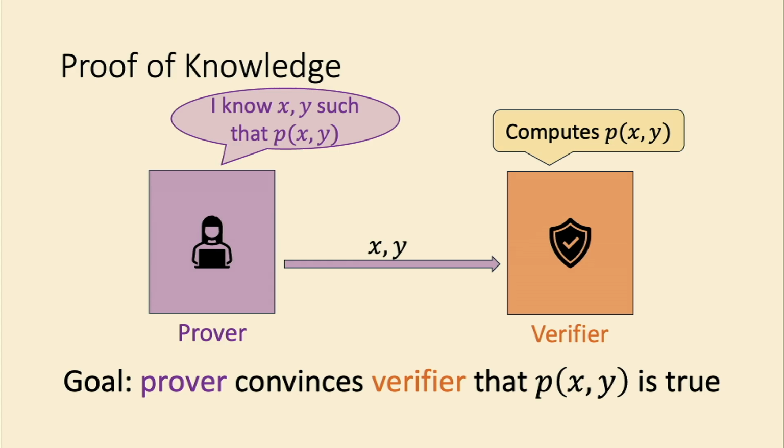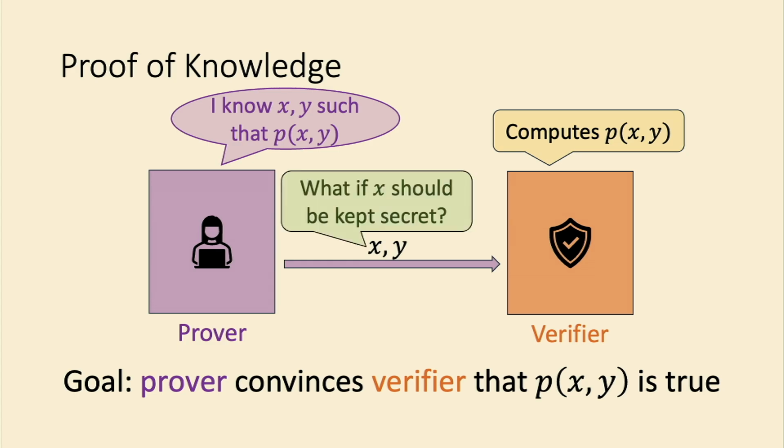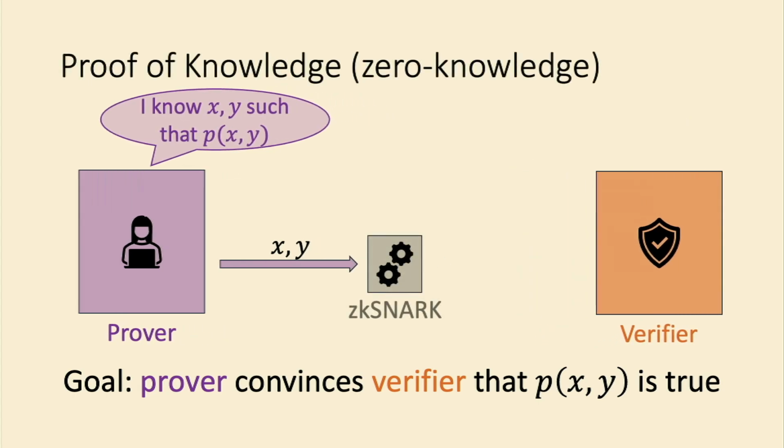But we work in privacy land, so what if we want to keep certain inputs a secret from the verifier? So maybe we want to hide information about x from the verifier, but still prove that we know an x and a y such that this predicate is true. Well, that's where zkSNARKs come in.